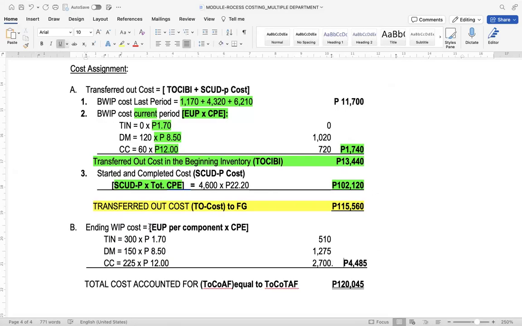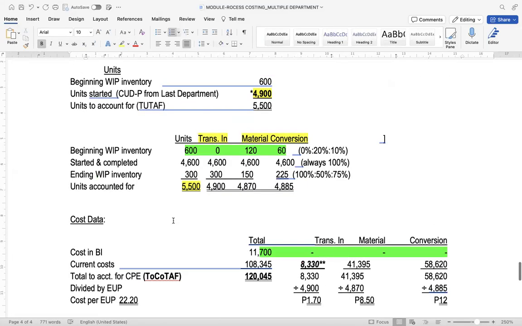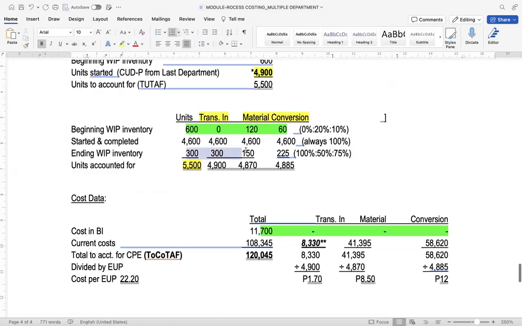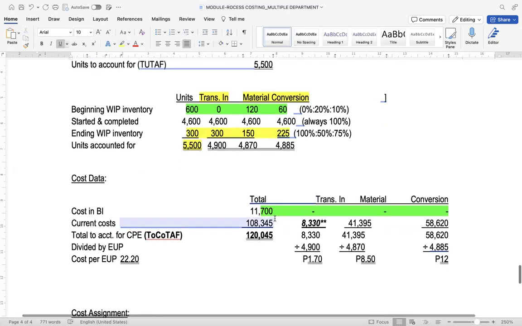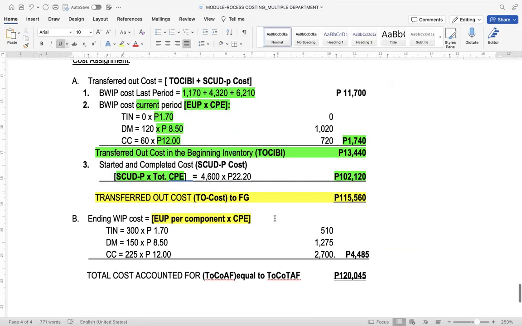And for the ending work in process cost, we have this formula, EUP times CPE. Let us again revisit the EUP: transferred in ending 300, 150 for material, and 225 for conversion. So we multiply 300 transferred in by 1.7, that's 510. 150 EUP for direct material times 8.5 CPE, 1,275.